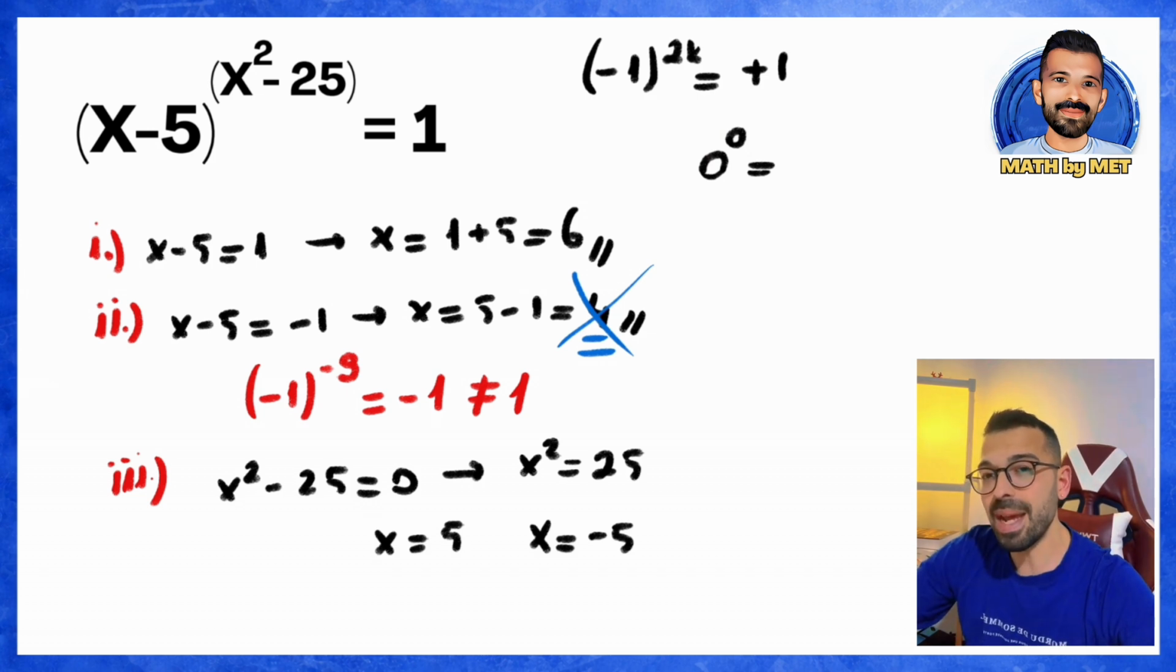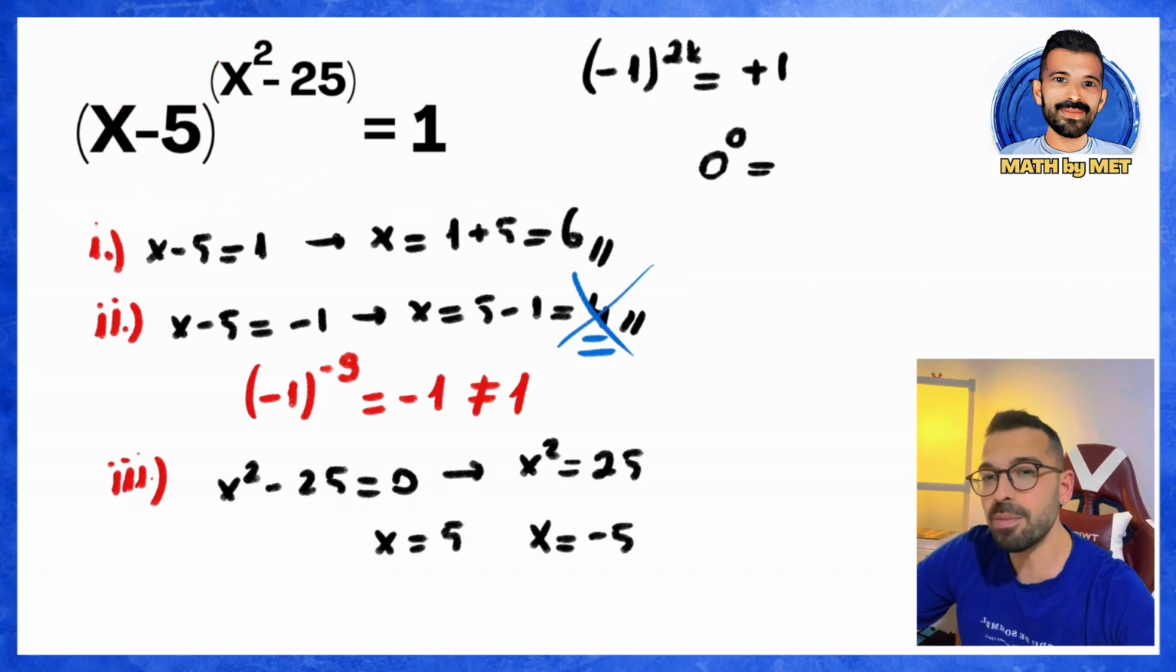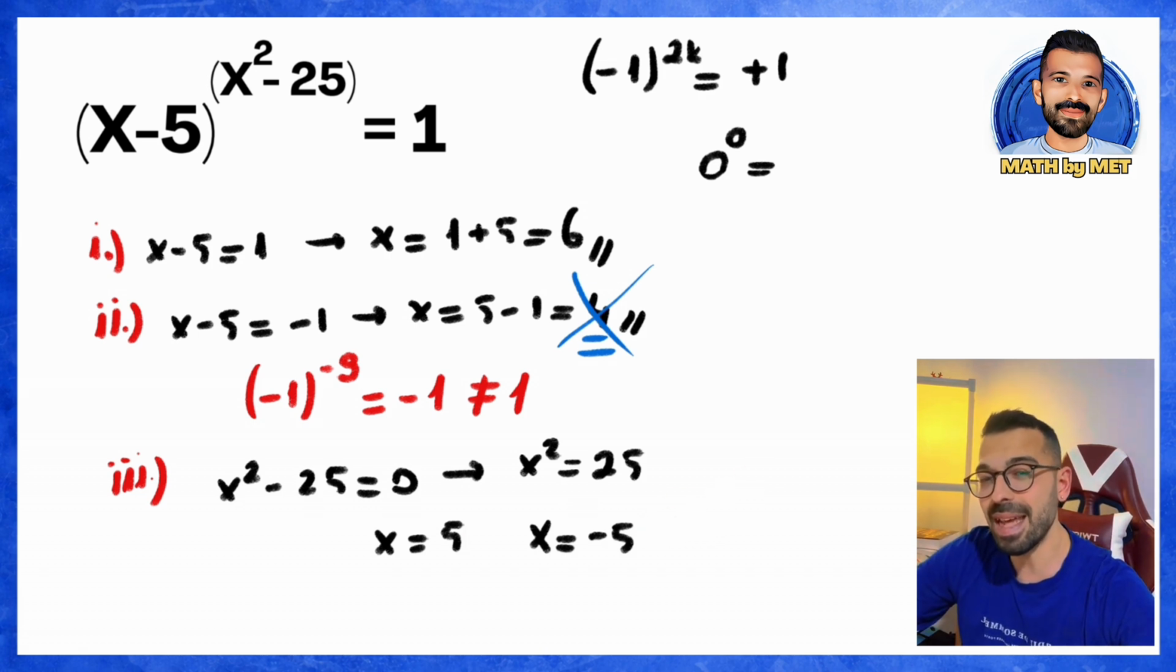When you substitute minus 5 for x, you will see that there is no problem. If you substitute minus 5 for x, the base will be minus 10. The numerator will be 0. 0 power of minus 10, of course, we can say that it equals plus 1. So here, you can accept the case where x is minus 5. The case x equals minus 5 is the second x value we need.